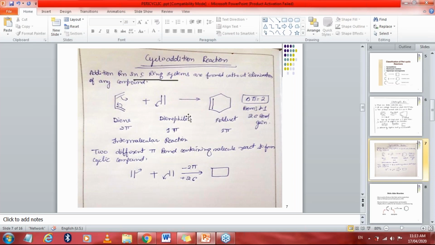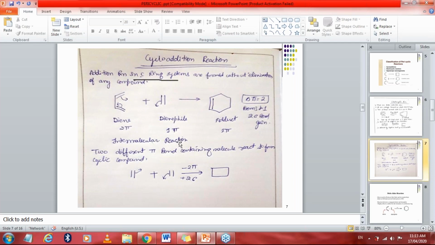And this addition reaction, in which the ring system is formed without the elimination of any product, is called a cycloaddition reaction. Now you can see this bond will shift to this side, and this bond will shift to this side, because here we have to make a cyclic compound. When this bond shifts, a new bond will be formed. This bond will shift and make a bond like this, this bond will remain the same, and now this bond will shift to make a cyclic ring.